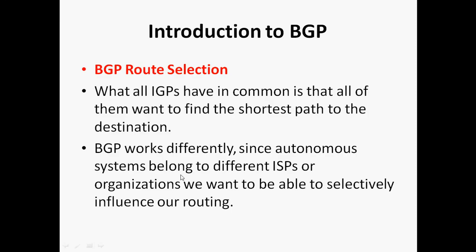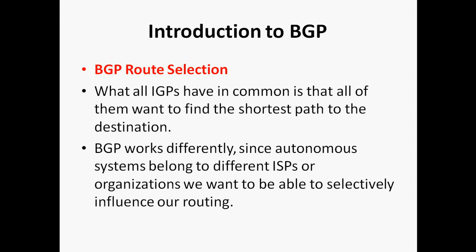Okay, next one, BGP route selection. How will BGP select the route? What all the IGPs have in common is that all of them want to find the shortest path to the destination.